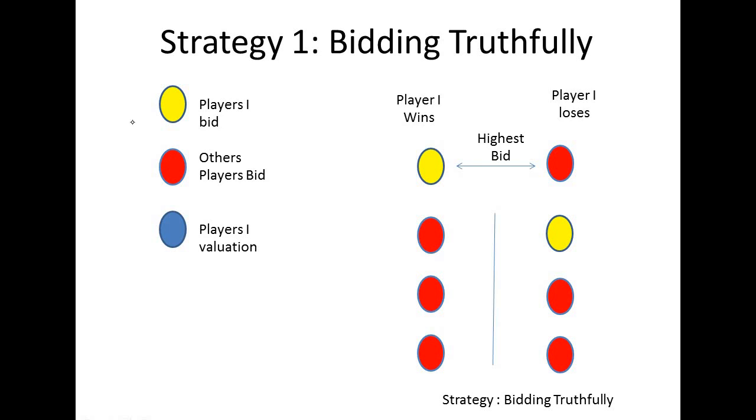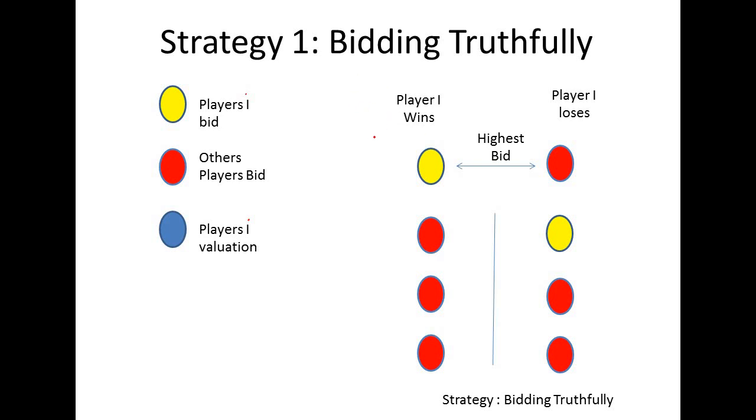So here in this slide you can see we have 3 different colored circles. The yellow circle represents the bid of player i. The red circle represents the bid of other players, meaning any player which is not i, which can be anyone but player i. And the blue circle represents the valuation of player i for the resource.